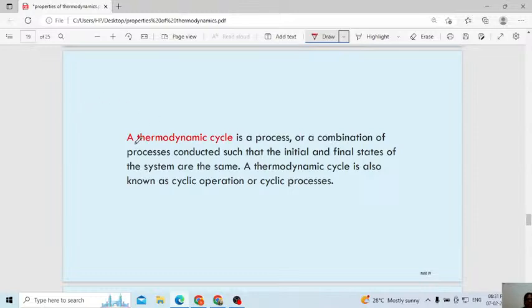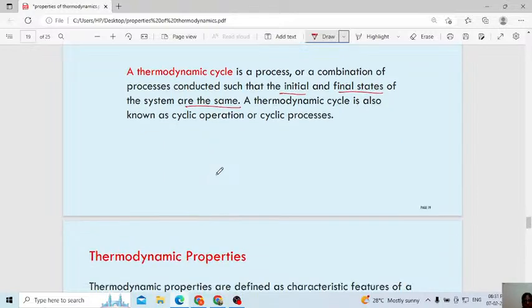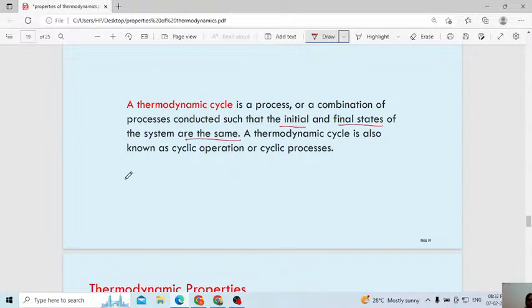Okay, listen here. A thermodynamic cycle is a process or a combination of processes conducted such that the initial and final states of the system are the same. A thermodynamic cycle is also known as a cyclic operation or a cyclic process. Cycle here means, like the Carnot cycle we mentioned, no? A cycle is nothing but cyclic.